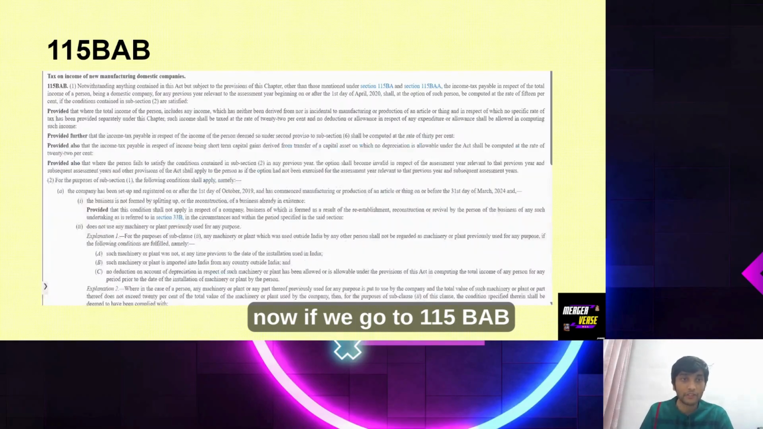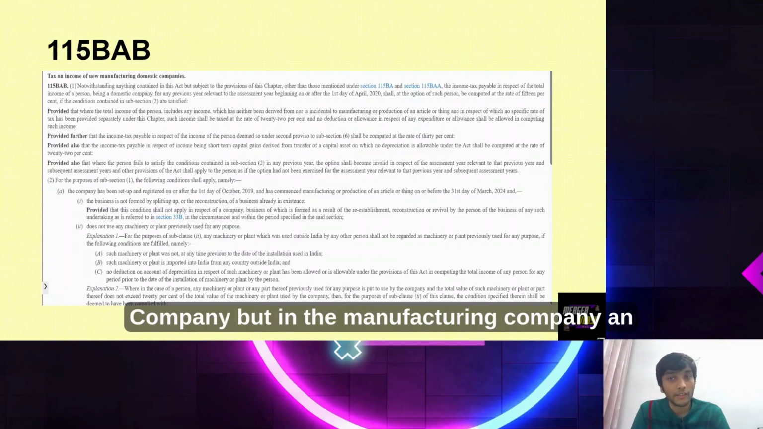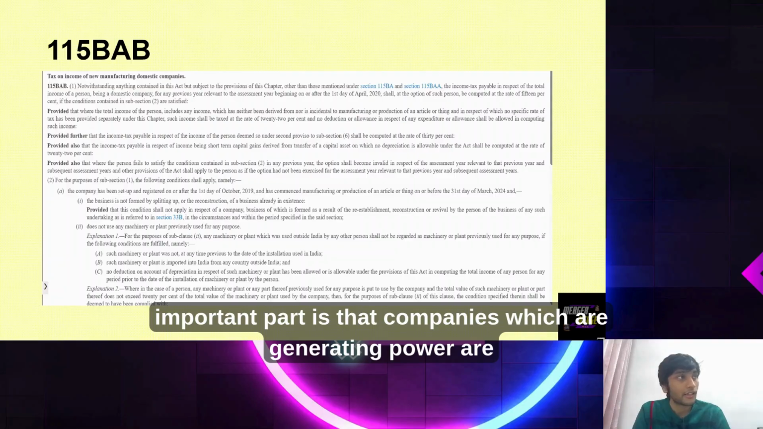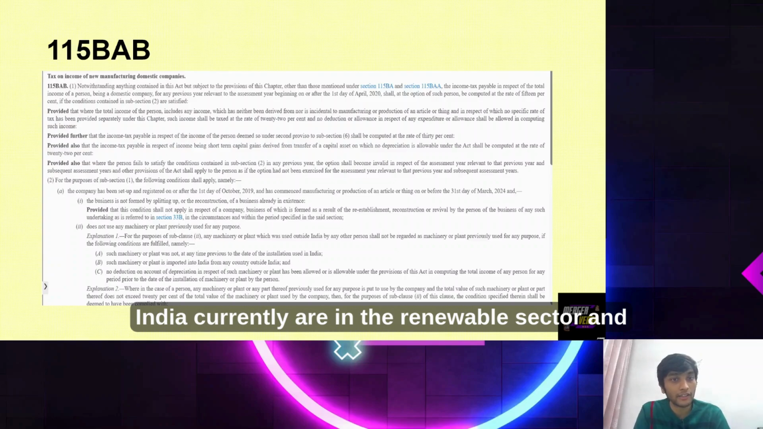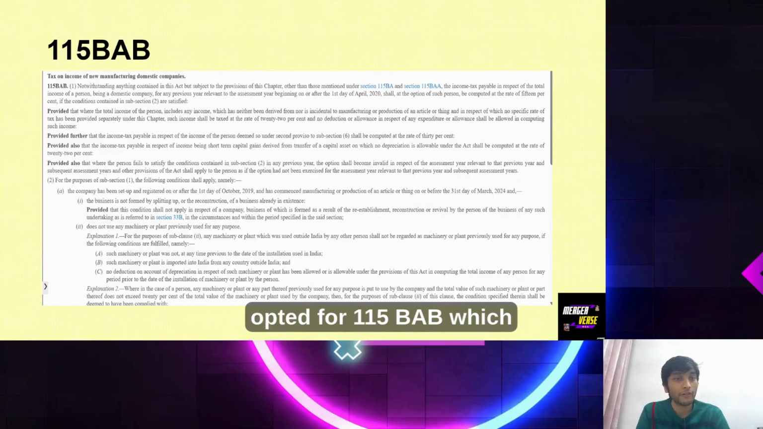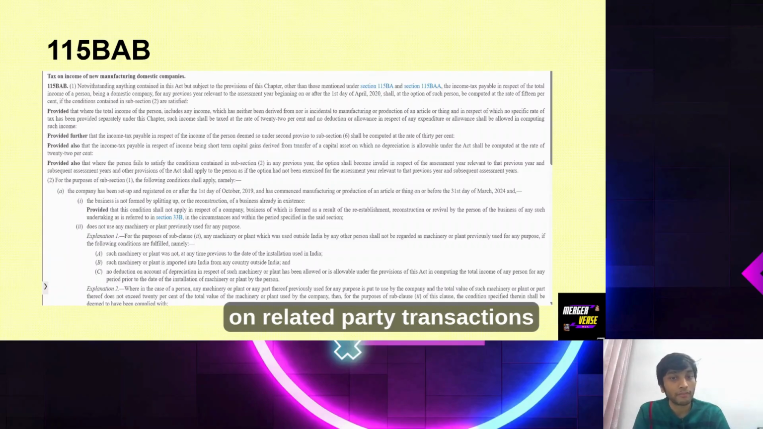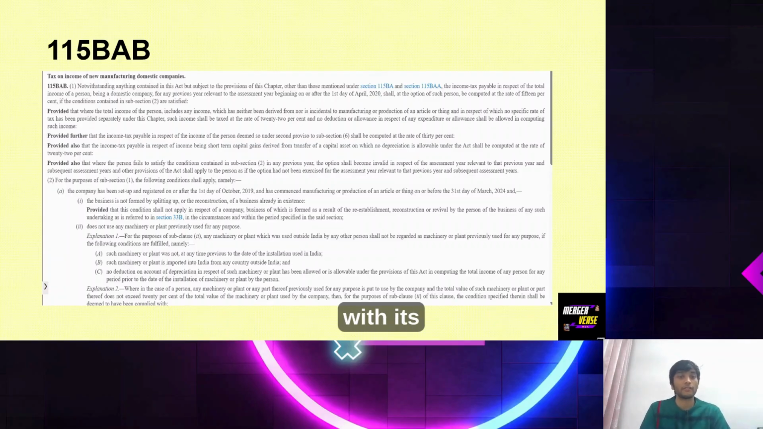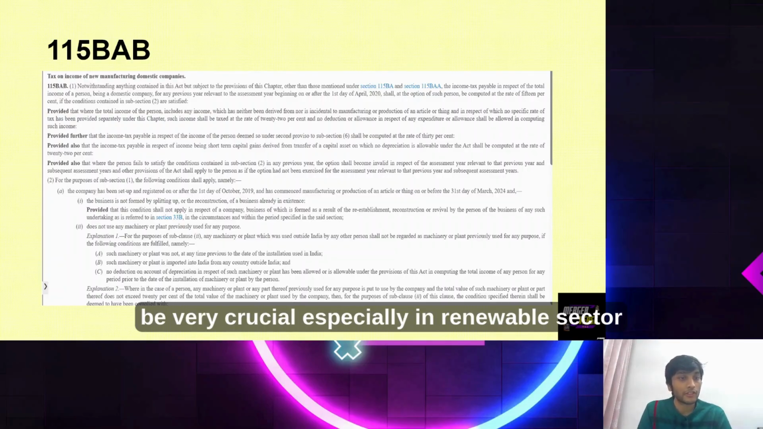Now if we go to 115BAB, this one is specifically for manufacturing companies, but in the manufacturing companies an important part is that companies which are generating power are also covered, and a lot of the deals in India currently are in the renewable sector, and so a lot of these renewable power generating SPVs would have opted for 115BAB. Now this is important because if a company opts for 115BAB, then it is subject to domestic transfer pricing on related party transactions even with domestic entities,